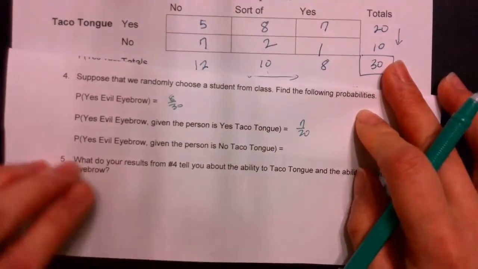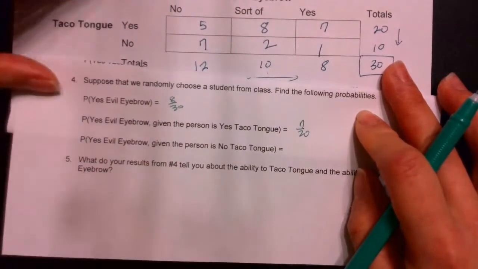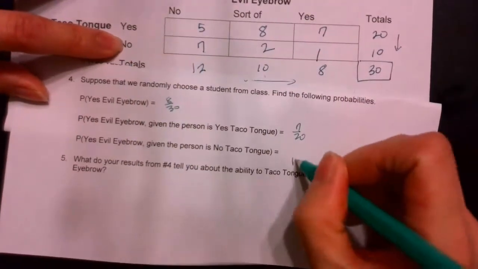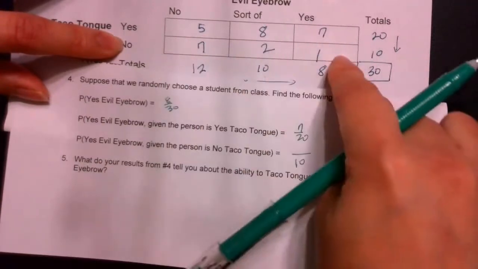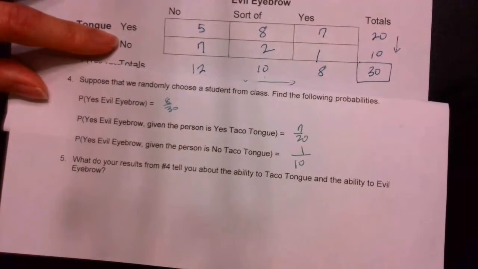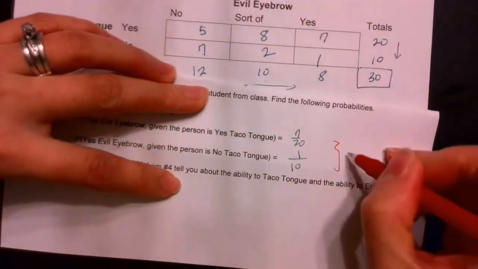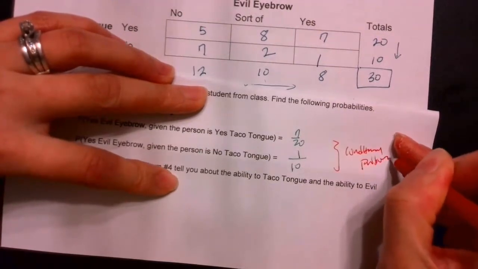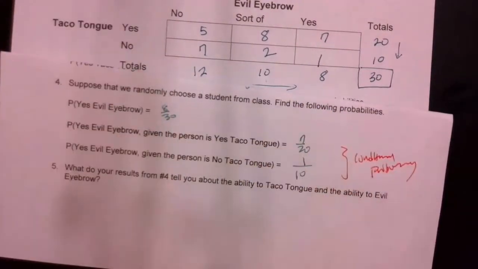Okay, let's do one more. Out of people who say no taco tongue, 10 of them, who has yes, evil eyebrow? 1. Okay, and what is this called? This is called a conditional probability. So instead of your denominator being everyone, it's going to be conditioned to a certain population.